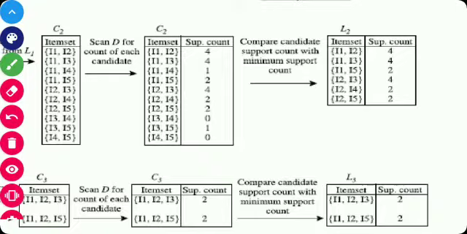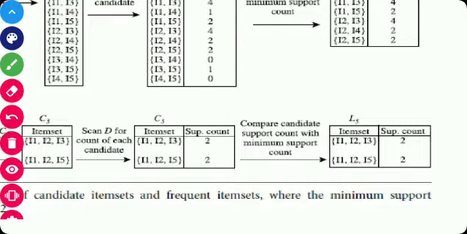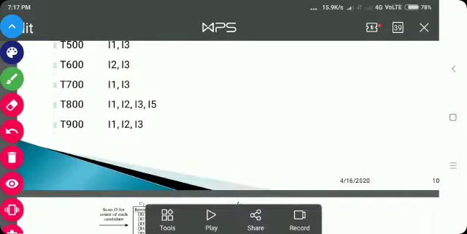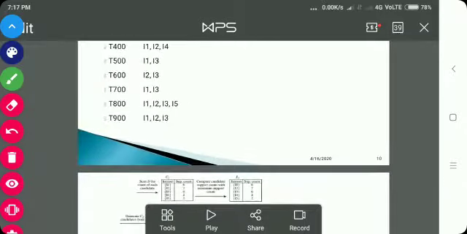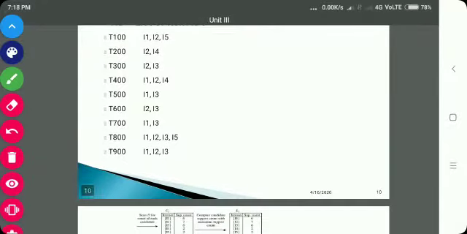Then C3: we join L2 with L2. So we get the candidate 3-itemsets, that is I1, I2, I3 and I1, I2, I5. There are various groups in C3, and we can make many combinations, like I1, I2, I4, but those patterns are not observed in the transactions.